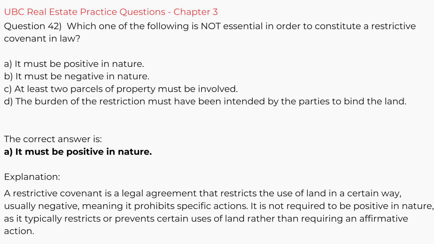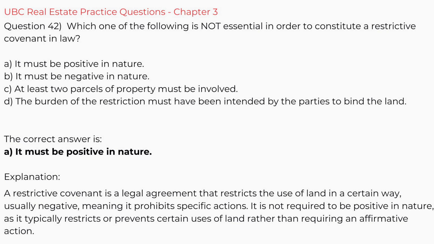Question 42. Which one of the following is not essential in order to constitute a restrictive covenant in law? A. It must be positive in nature. B. It must be negative in nature. C. At least two parcels of property must be involved. D. The burden of the restriction must have been intended by the parties to bind the land. The correct answer is A. It must be positive in nature.